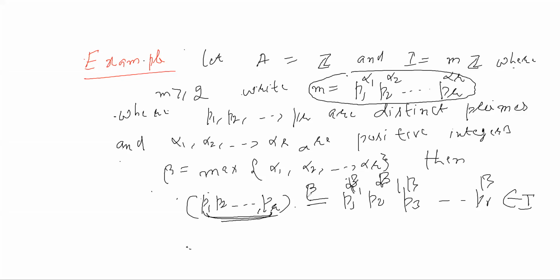So this means I get that p1 p2 so on pr belongs to radical of I. So what I get is that the ideal generated by p1 p2 so on pr Z is a subset of radical of I.